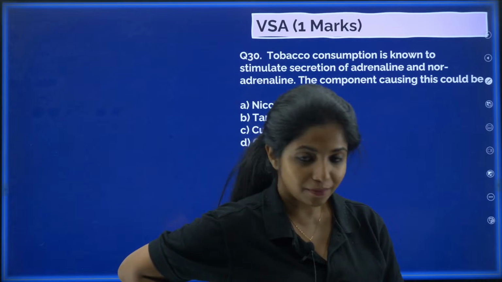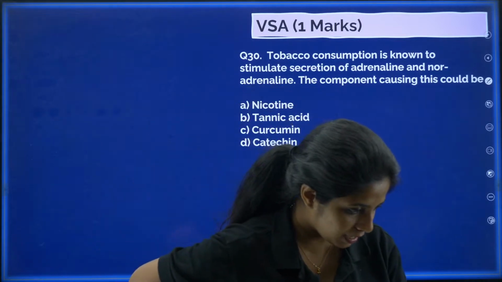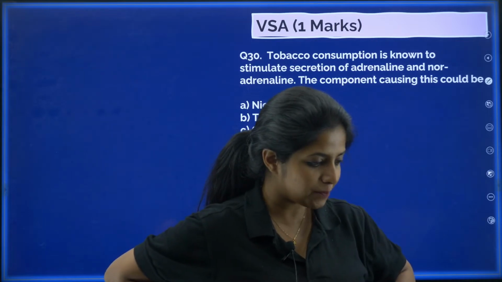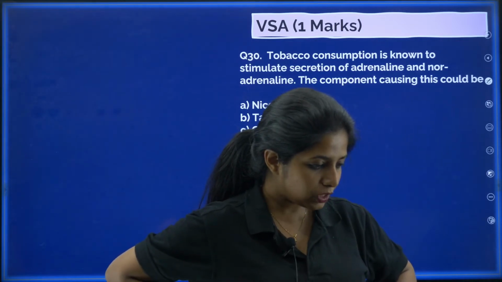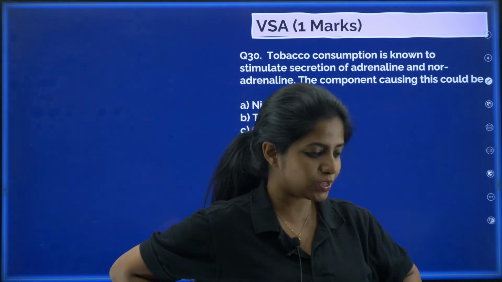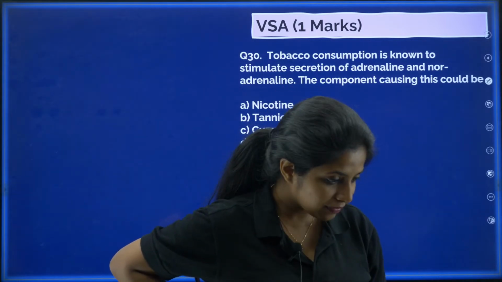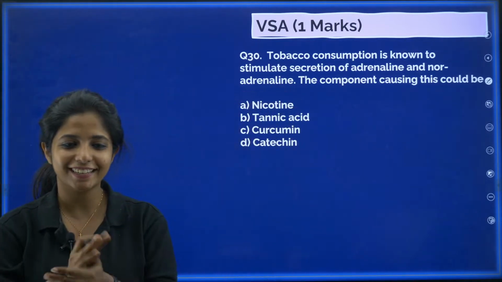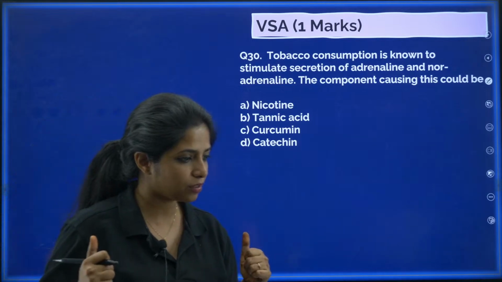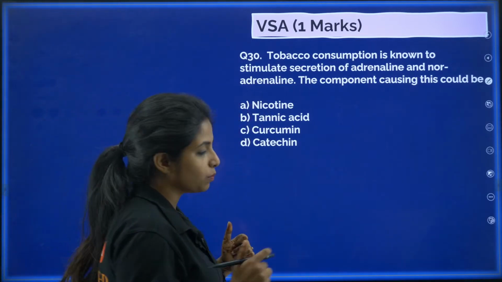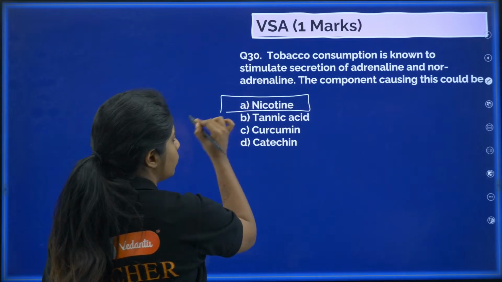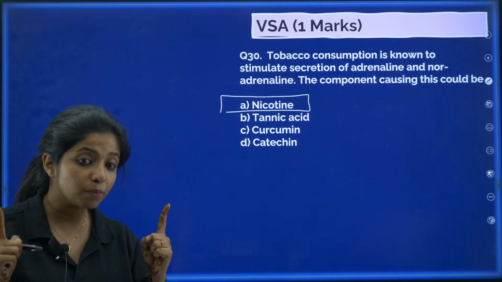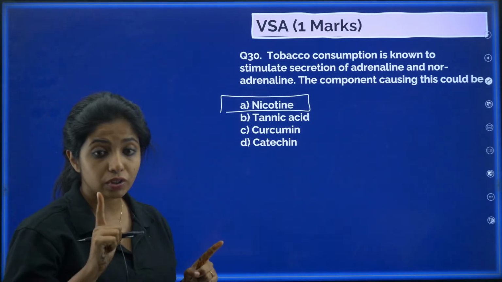Ravana said A, Pradeep said it's A, Mr. Artist A, Srinivas A, Lakshmi A, Shaukat Ali A, Jayalakshmi A, Maruti A, Jenica D'Souza says A, that is nicotine. Yashu also says it's A. Other Yashu also says it's A. You are all correct, my dear children. It's nicotine which is there in tobacco, and nicotine is the one that raises the blood pressure. Please remember, it raises the blood pressure. This is again a really important question.